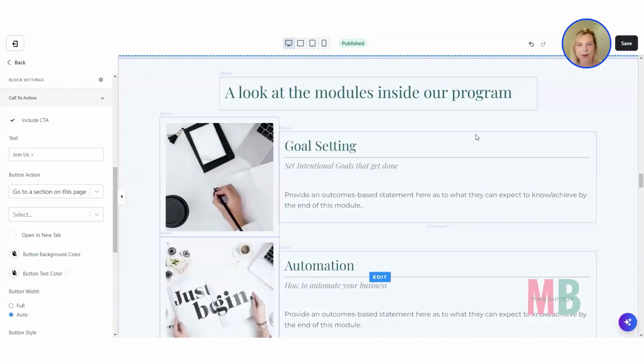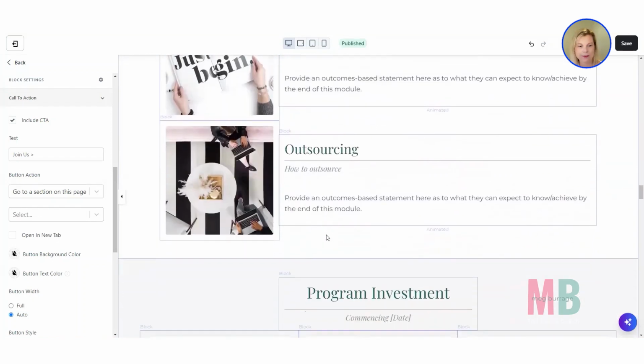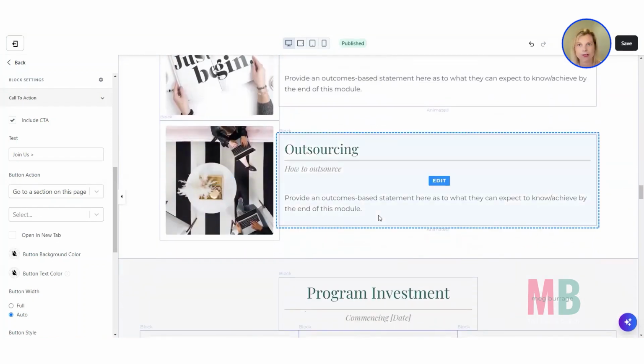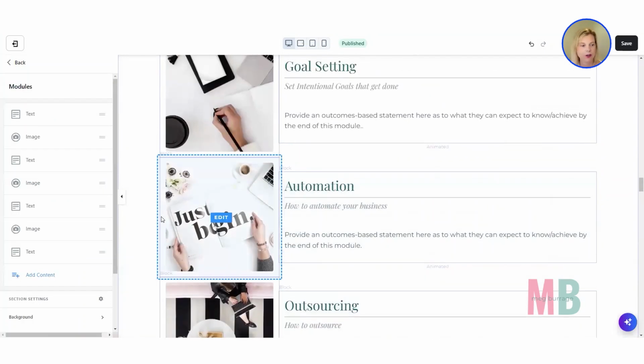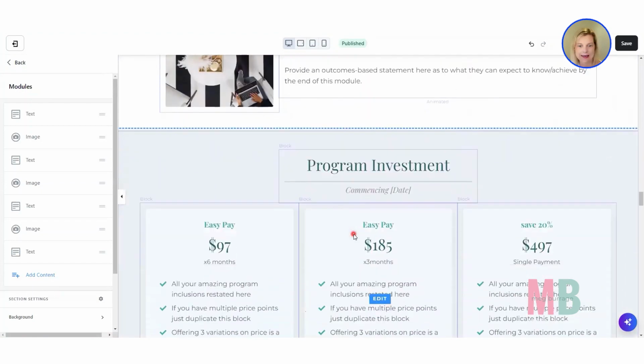Then we've got a section here for modules. Now I just put 3 on this template, but if you wanted 6 modules, then you could click into the section over here, go to where we've got the image, duplicate that block and then duplicate the text block underneath it, and then you'd have 4 modules to work with. Okay, so you can add in as many as needed.